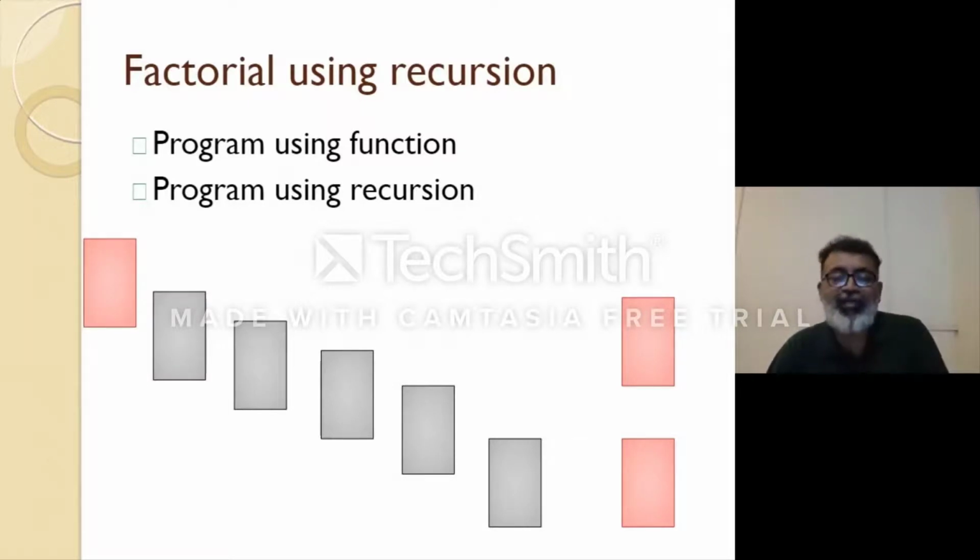Then that function again called the factorial function, second time, third time, fourth time, and so on. Last time, when the test condition, the terminating condition, is met, at that time the remaining part of that function is executed and control returns to the calling function. So likewise, it returns and follows the same path in reverse order. That is the basis of the recursive mechanism.